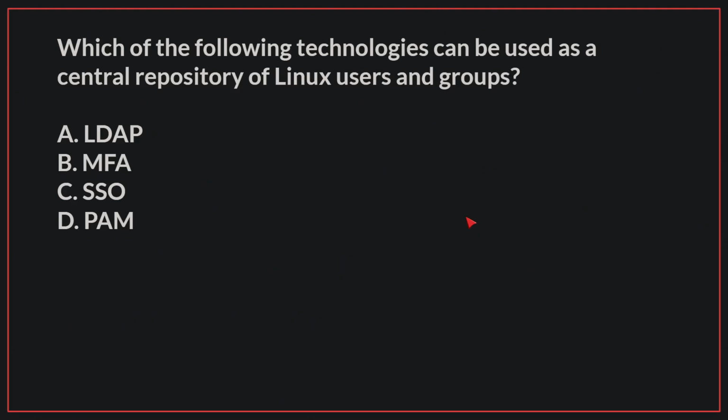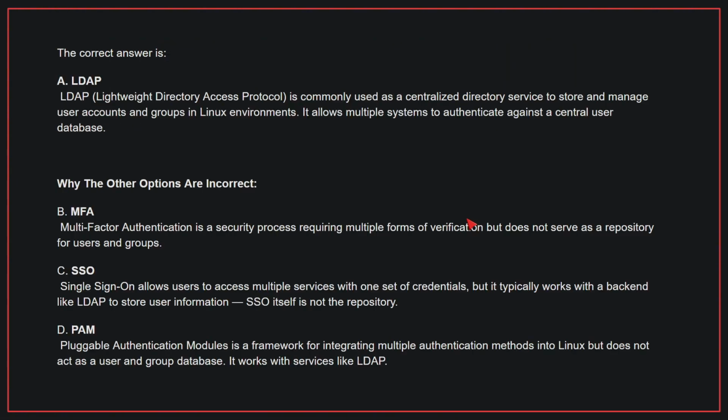Which of the following technologies can be used as a central repository of Linux users and groups? The correct answer is A. LDAP. LDAP is commonly used as a centralized directory service to store and manage user accounts and groups in Linux environments. It allows multiple systems to authenticate against a central user database.